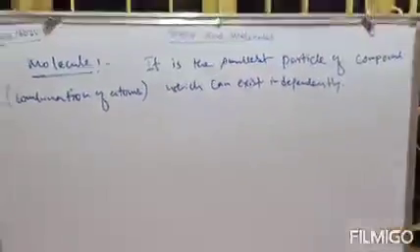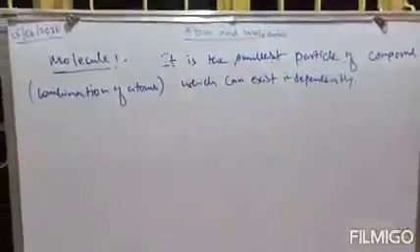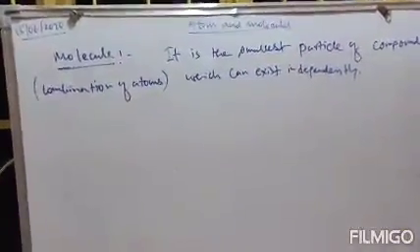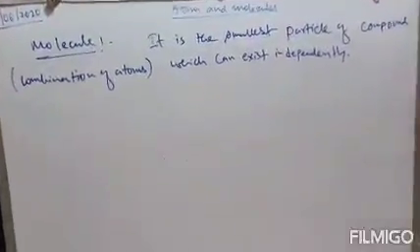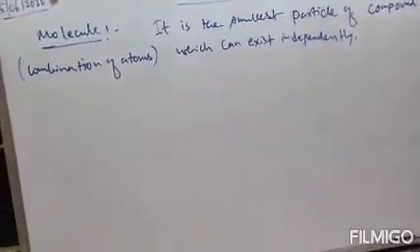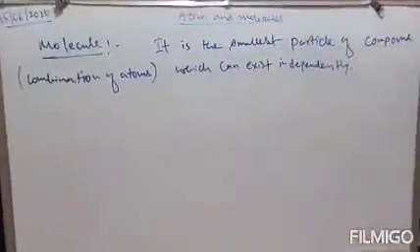Clear? And it is the smallest particle of compound. So there is a slight difference between atoms and molecule. Atoms cannot exist independently, but molecules can exist independently, or they have their own existence.